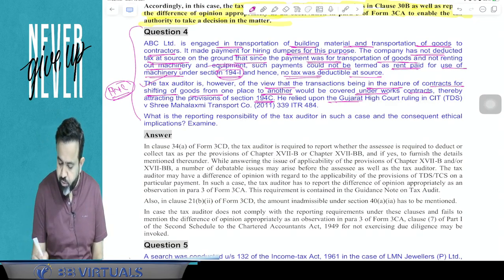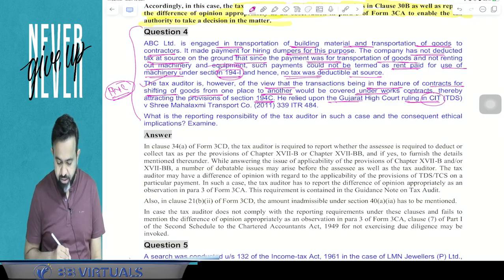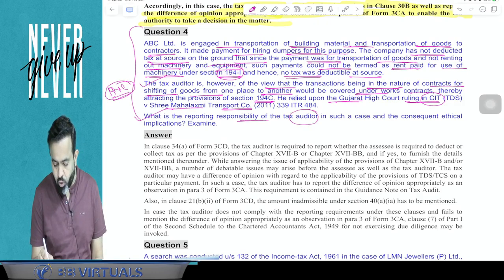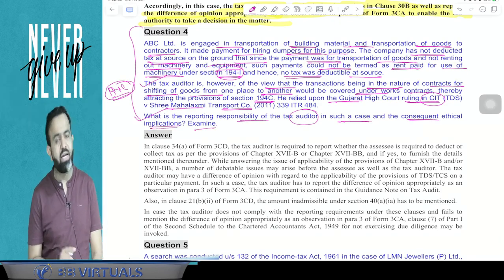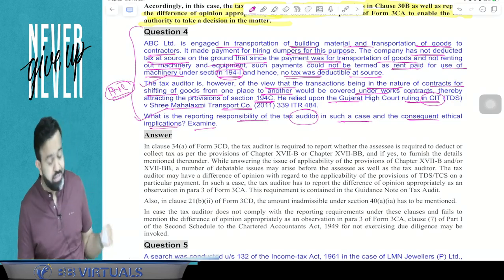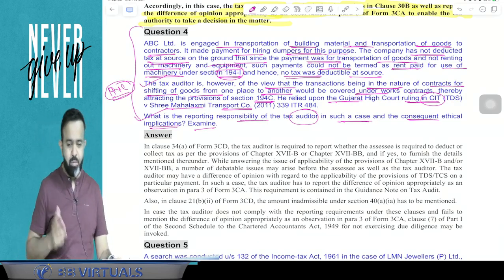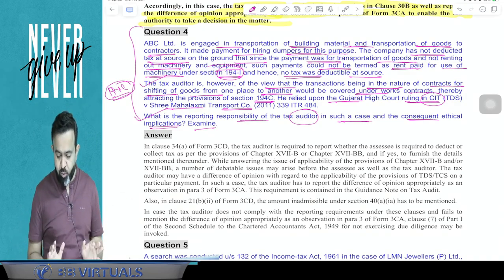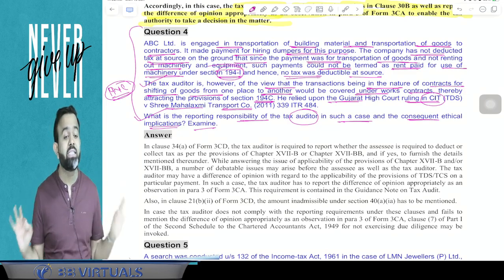He relied upon the Gujarat High Court ruling in the case of Mahalakshmi Transport Company. What is the reporting responsibility of the tax auditor in such a case, and what are the consequences and ethical implications examined? So guys, here there is a difference of opinion between the chartered accountant and the client. Whenever there is a difference of opinion, it always has to be mentioned in Form 3CA.